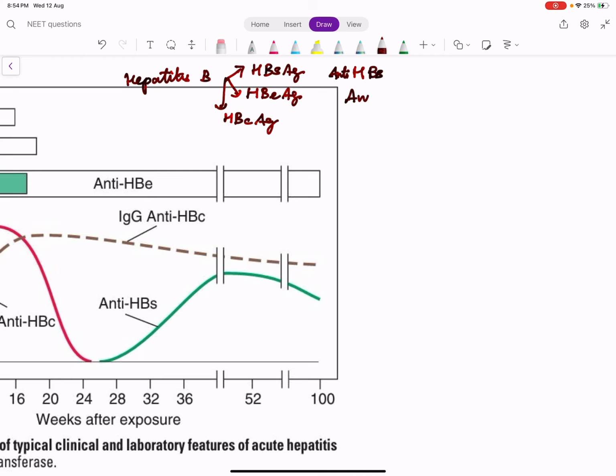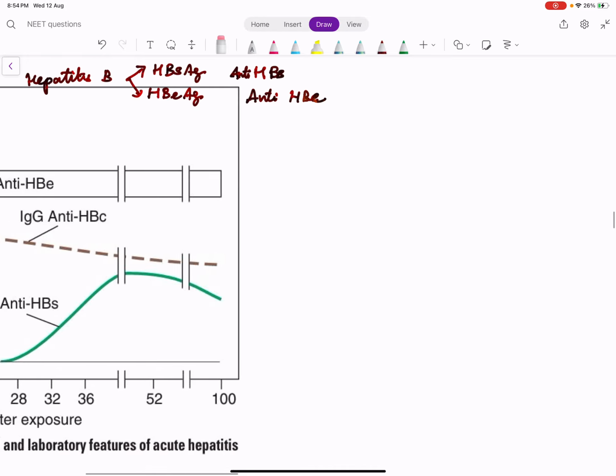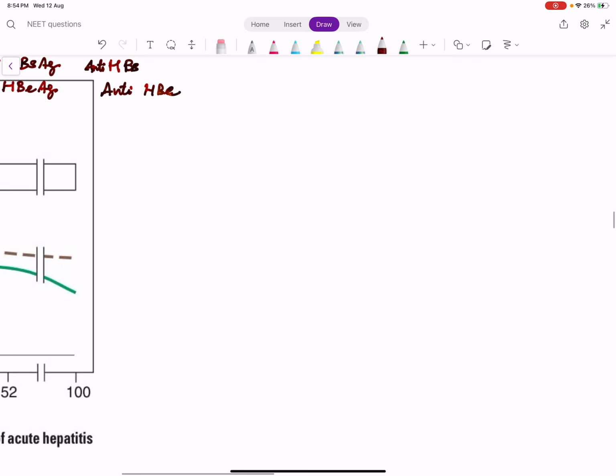Anti-HBs, anti-HBe, and anti-HBc. So these are the antibodies which we are supposed to see. But practically, HBc antigen has no use, and anti-HBe has no use. So we are left with only 2 antigens and 2 antibodies.